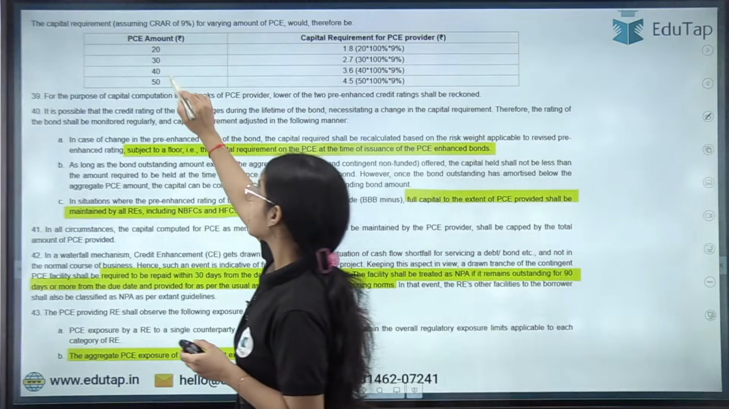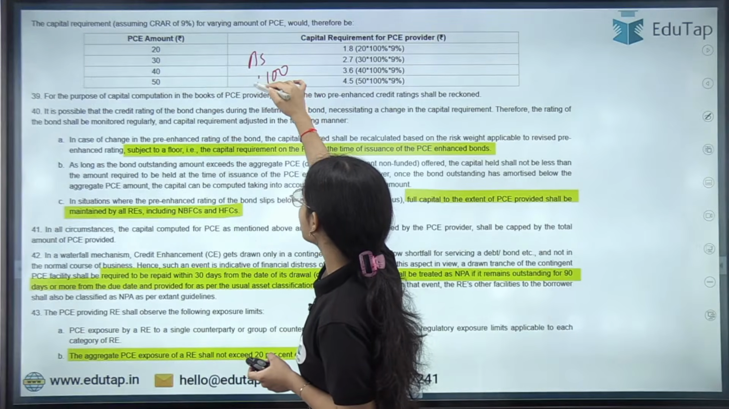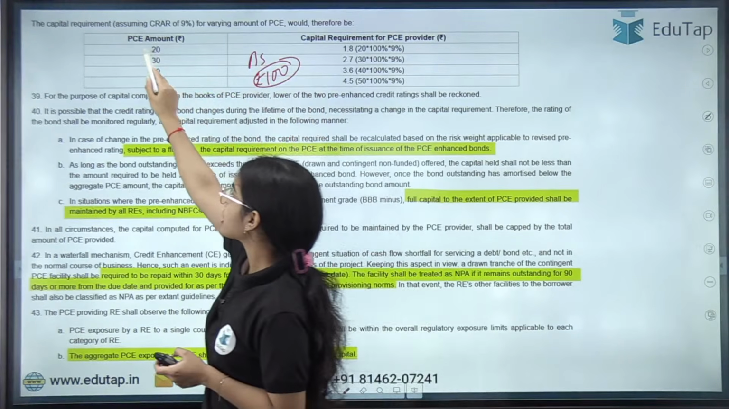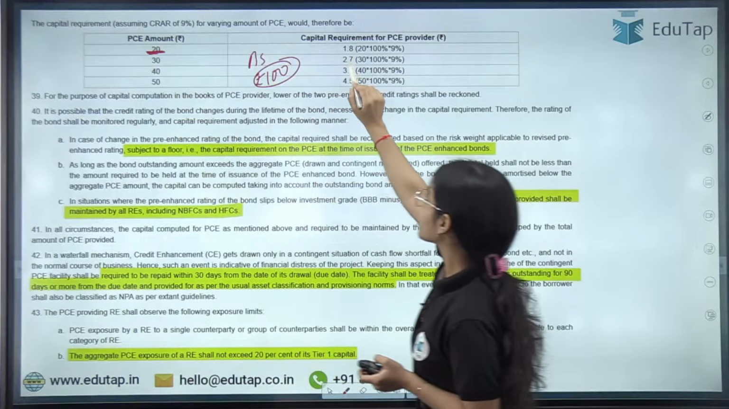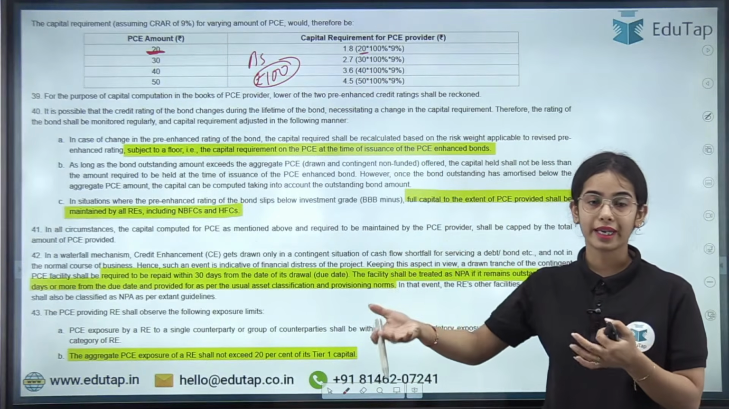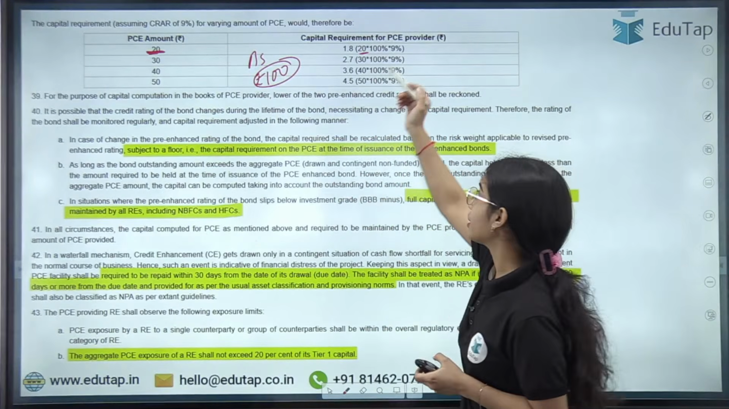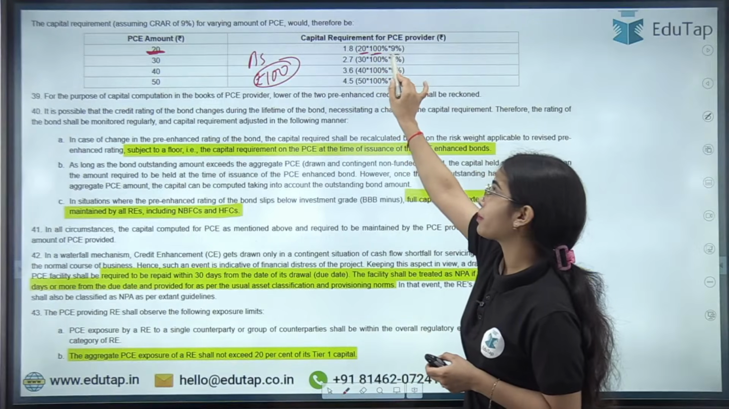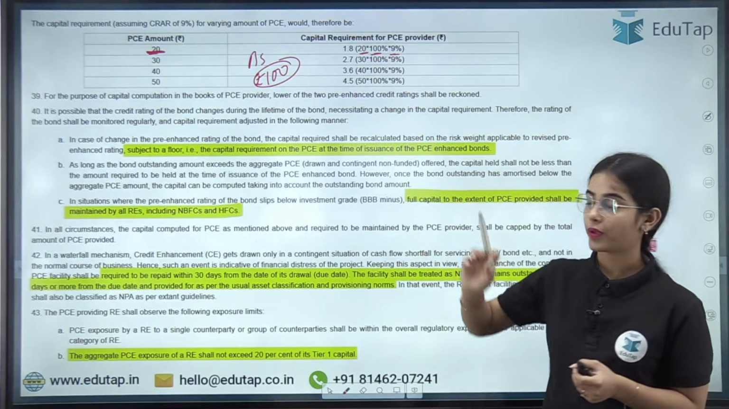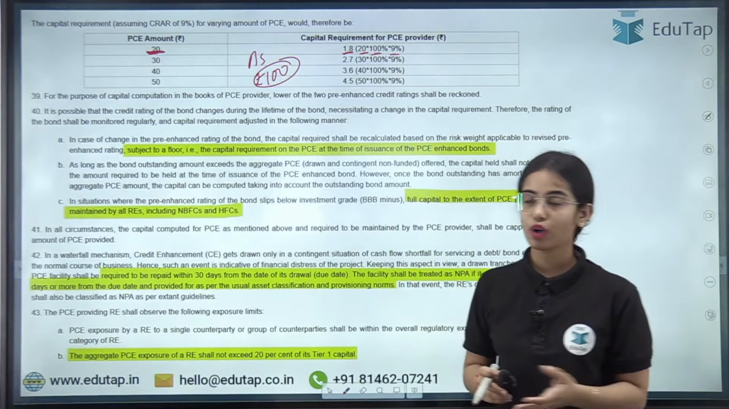So here, let's say the total bond size is 100 rupees. The PC amount is, let's say, 20. So 20 rupees is the PC, that is, the partial credit enhancement, the contingent line of credit. The risk weight is 100%, multiplied by the capital that is required. So 1.8 is the capital requirement that the bank or the NBFC will have to follow.